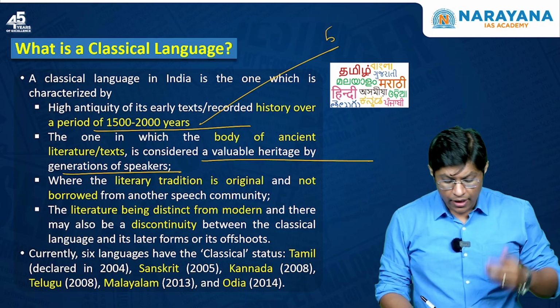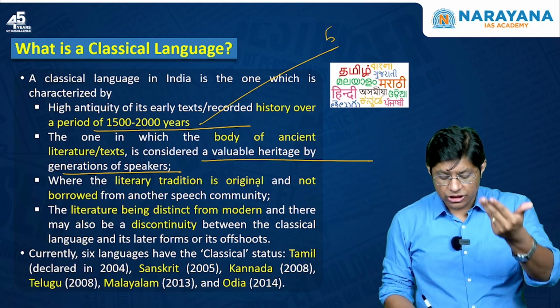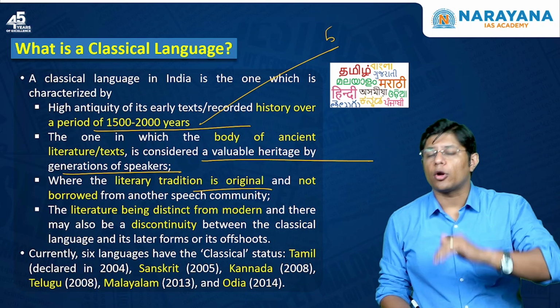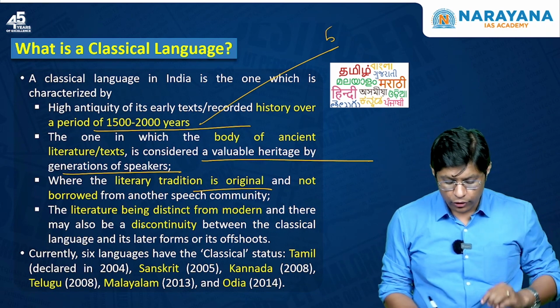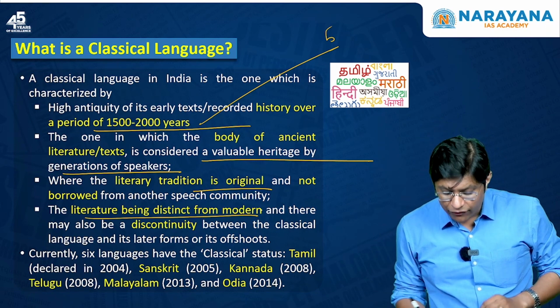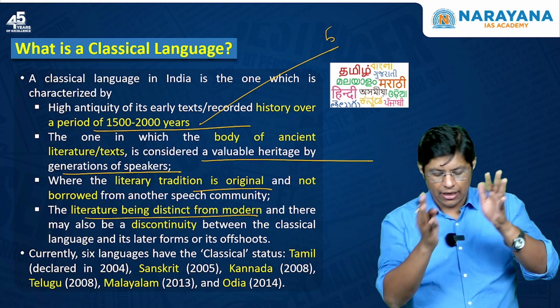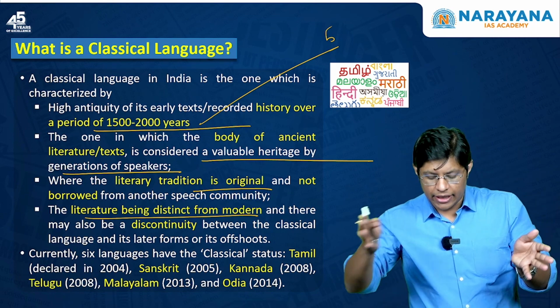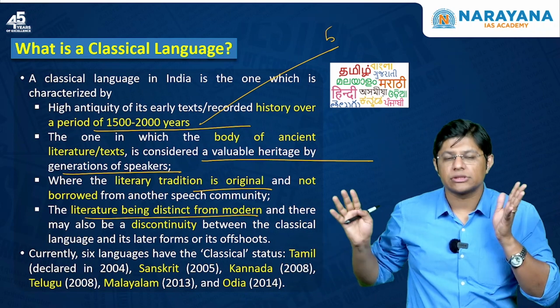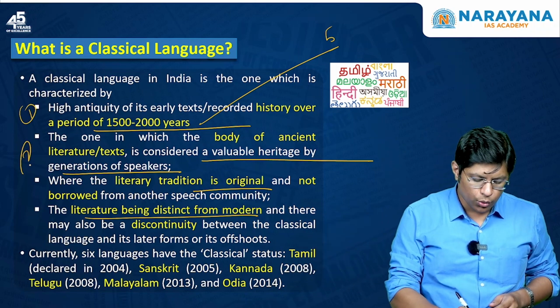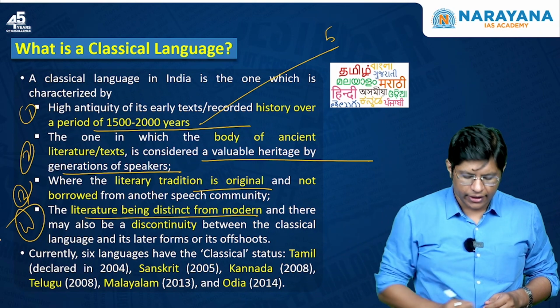Third, the literary tradition is original and not borrowed from any language. Fourth, the literature being distinct from modern, and there may also be discontinuity between the classical language and its later forms or offshoots. So these are the 4 criteria.